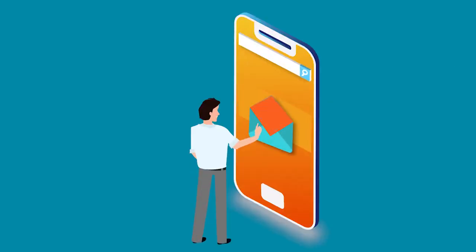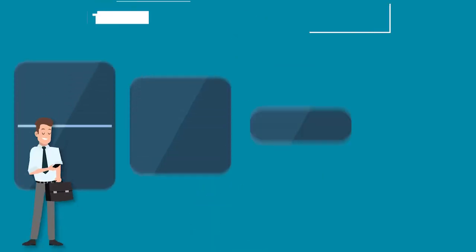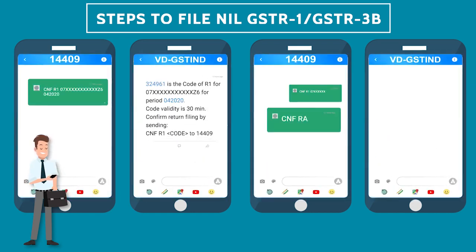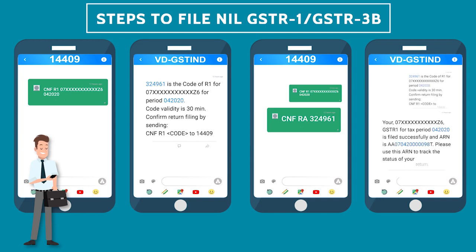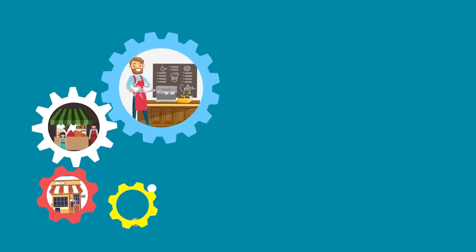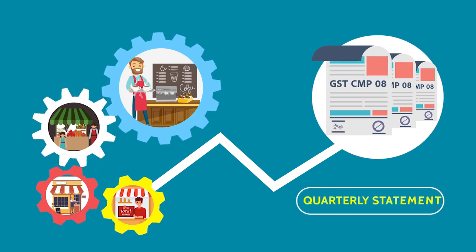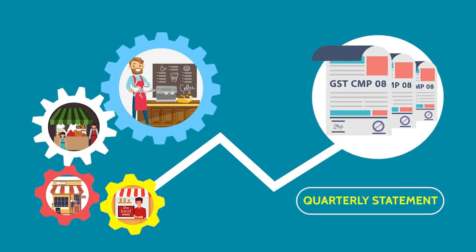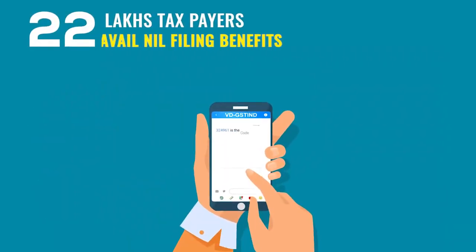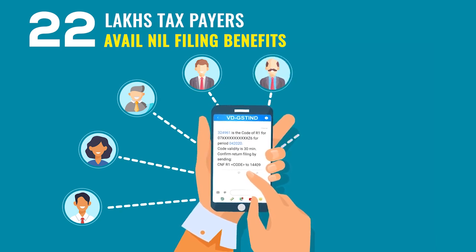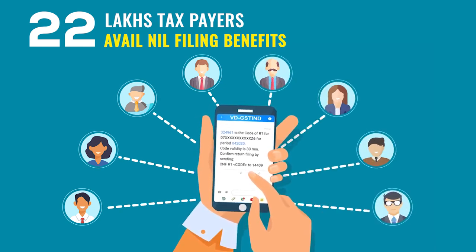And in case of outward or inward supplies or any other liabilities in a particular tax period being nil, taxpayers can file nil form GSTR1 or nil return in form GSTR3B through SMS. This facility was also made available to composition taxpayers for filing their quarterly statement in form GST CMP8. Around 22 lakh taxpayers can avail the benefit of nil filing of form GSTR3B by SMS every month.